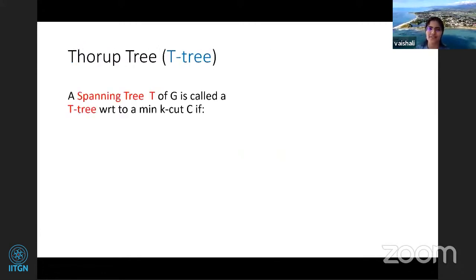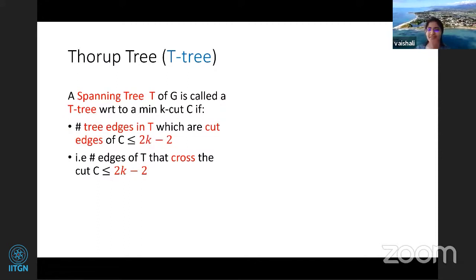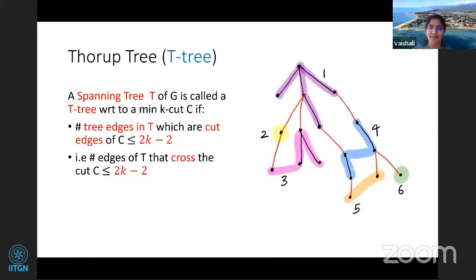So what is a T-tree? A T-tree is a spanning tree of G. A spanning tree of G is called a T-tree with respect to some cut. So now you fix this cut. If you look at the edges in the spanning tree, the number of tree edges which are also cut edges is at most 2k minus 2.